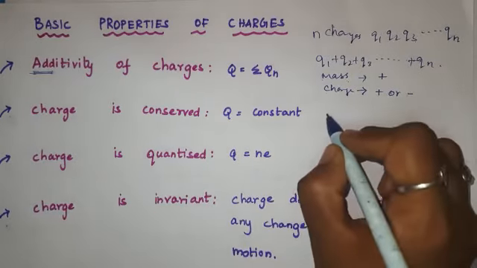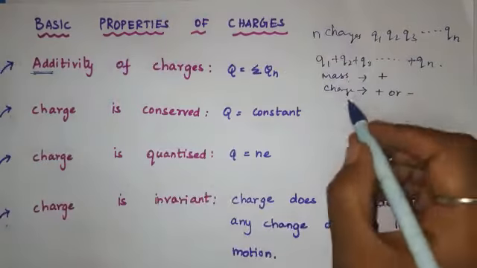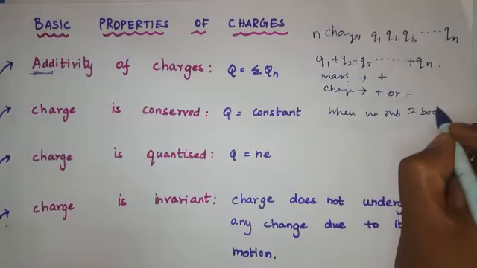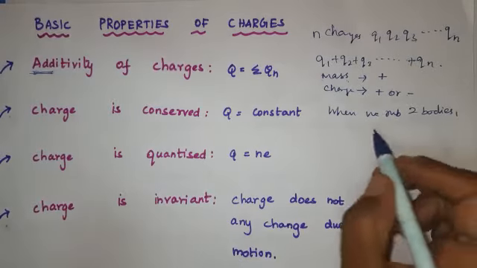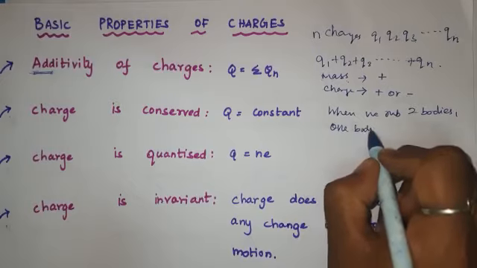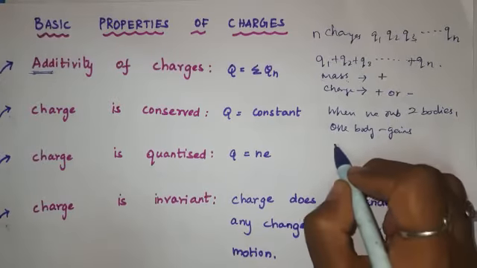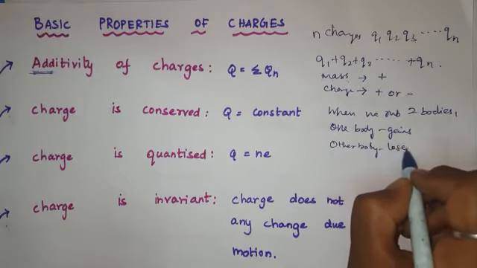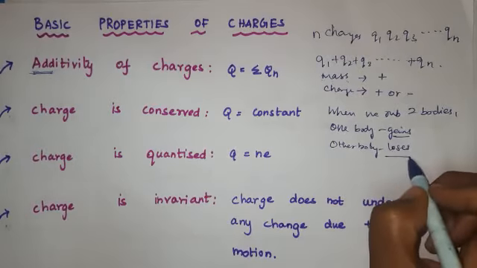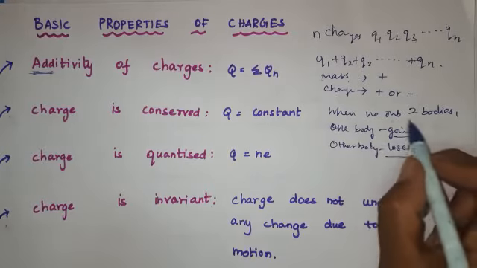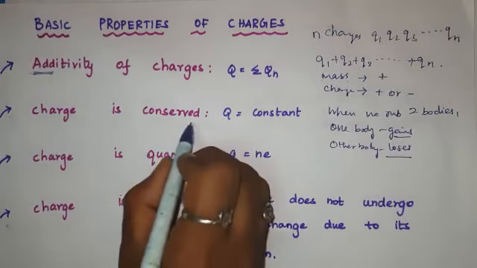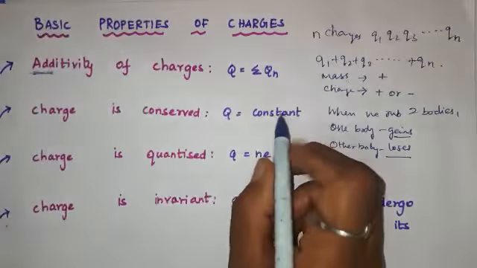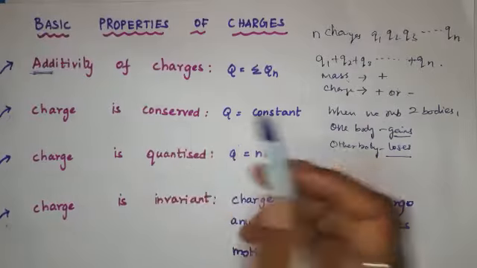How? When we rub two bodies together, what will happen? One body gains the charge, and the other body loses. Obviously, if one gains, the other must lose. That's why we say the total charge of the isolated system is always conserved. In short form, just remember Q is equal to constant. So charge is conserved. That's the second point.